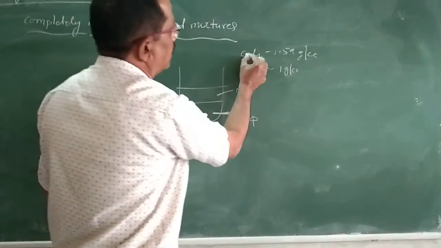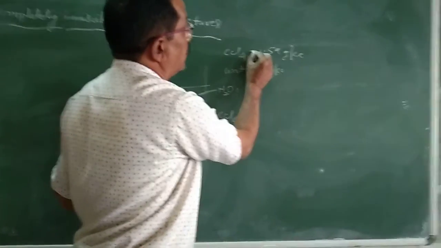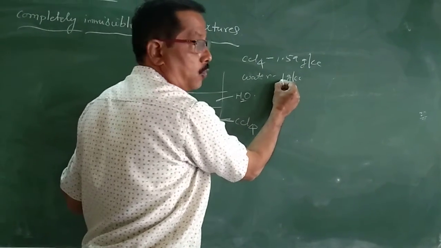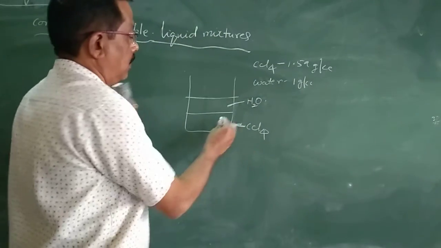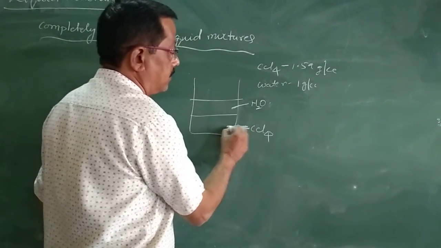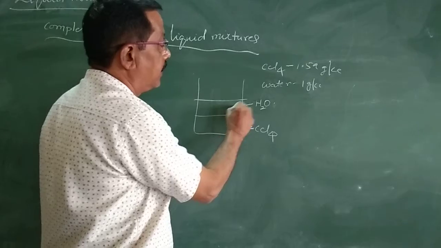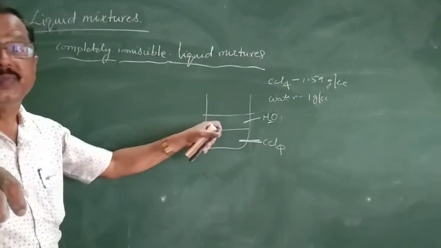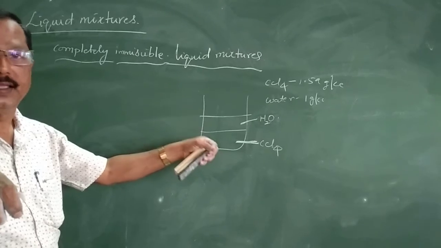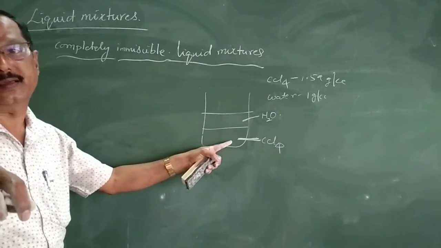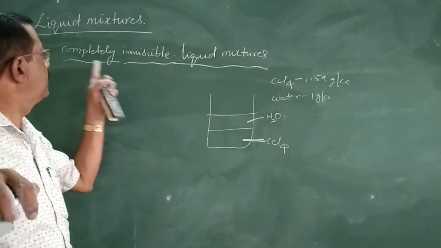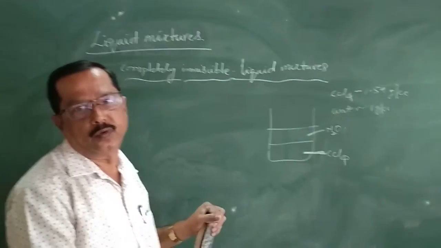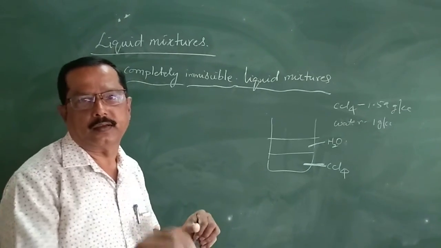Since the density of CCl4 is 1.59 gram per cc and water is around 1 gram per cc, the lower layer is the CCl4 layer and the upper layer is the water layer. Both are not miscible with each other. They give separate layers. That's why they are called completely immiscible liquid mixtures. Okay, let us stop this.